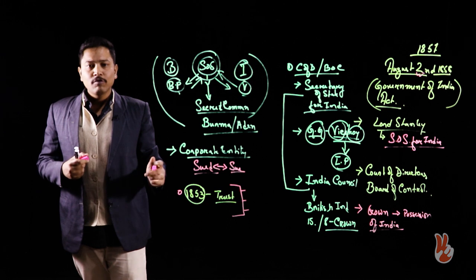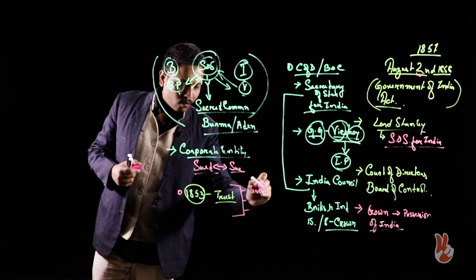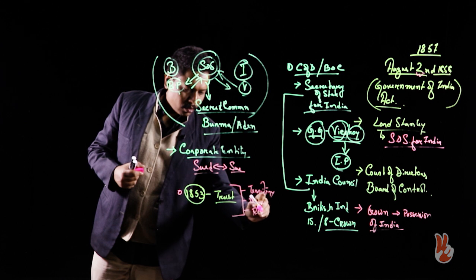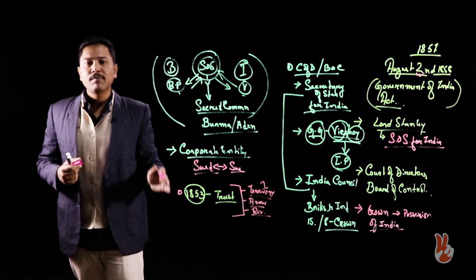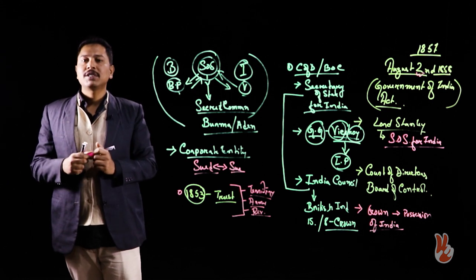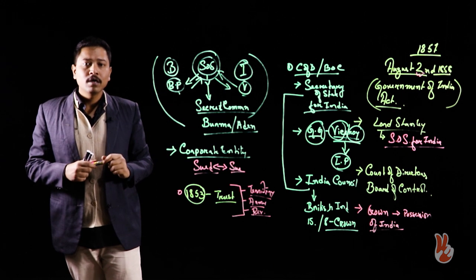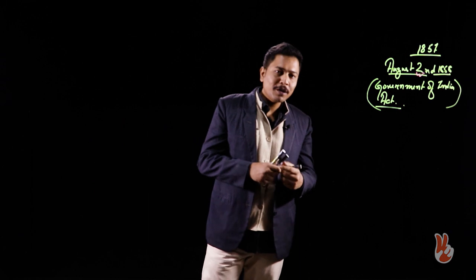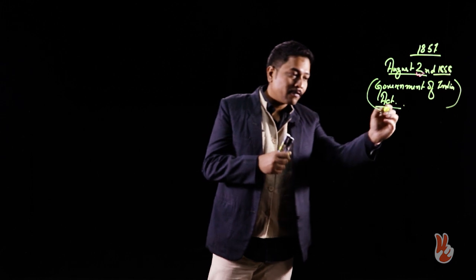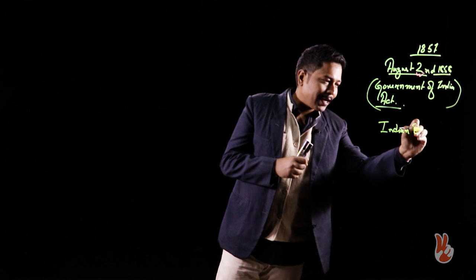What is taken over is of course territory, but also the army and the revenue. Along with the territory, the army, and the revenue, the entire bureaucratic and official machinery of the East India Company is taken over by the Crown through the Government of India Act of 1858. Now, as we are talking about payments, the payment for these offices, such as the Secretary of State for India, will be made from the Indian exchequer.